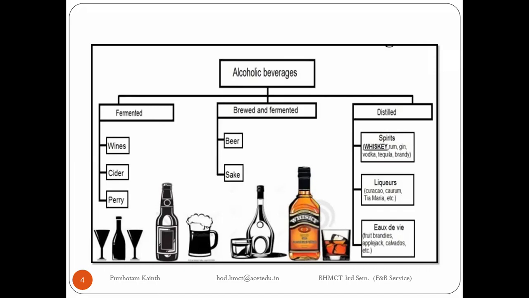By adding yeast, there is a chemical reaction where yeast reacts on sugar and produces alcohol and releases carbon dioxide. So these two things happen after adding yeast, or during fermentation. I'm repeating, during fermentation, two things happen. One, yeast reacts on sugar and produces alcohol. Second, it releases carbon dioxide, right?